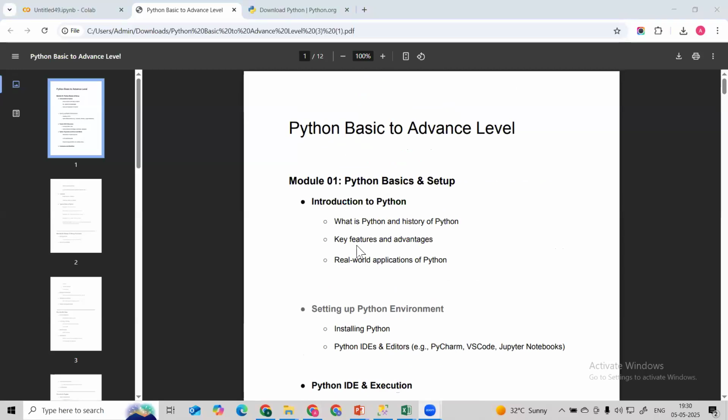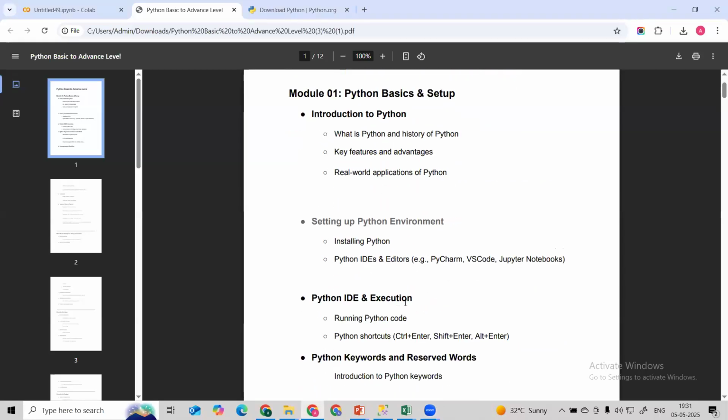Okay, perfect guys. So here, in the first module, what we are going to learn: we are going to understand what is Python. Introduction to Python, what is Python, history of Python. Then we are learning what are the key features, what are the advantages of Python, and what are the real world applications of Python. Then we are going to set up the Python environment. How do we set up Python? We are going to install Python, and then set up the Python environment with different IDEs.